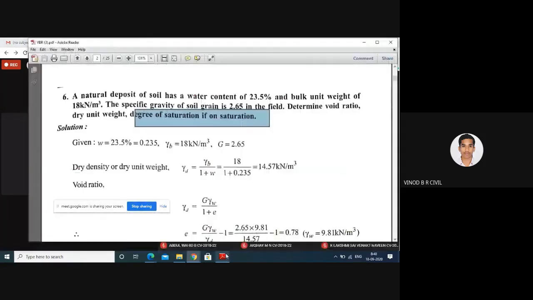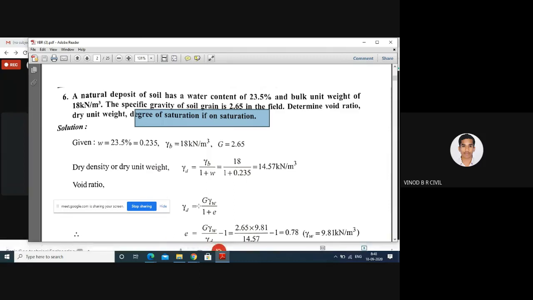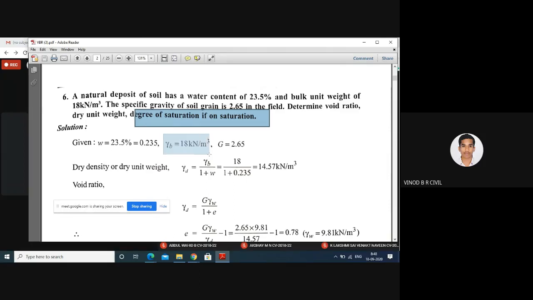In this problem, they gave the water content, 23.5, bulk unit weight 18, that is gamma B, and specific gravity G, that is 2.65. First, we have to calculate dry density.